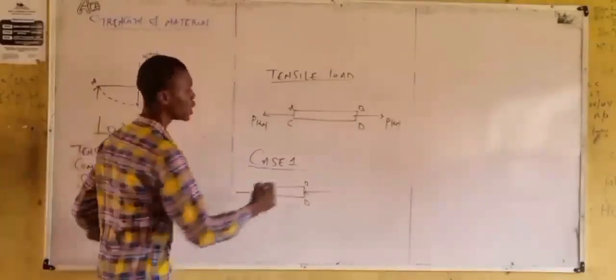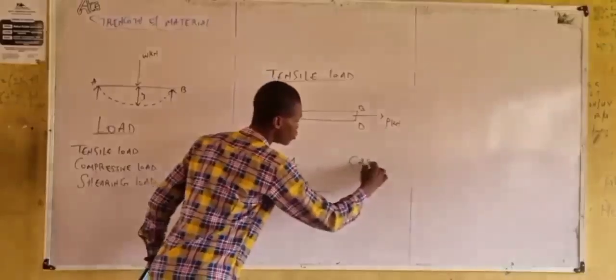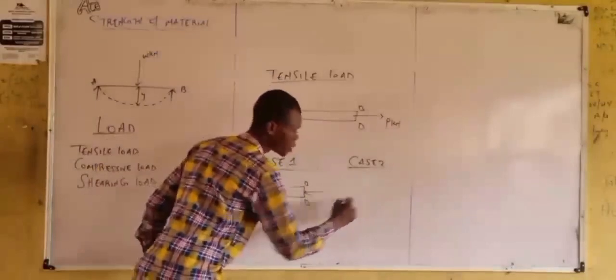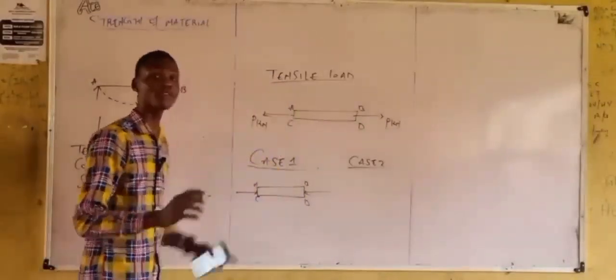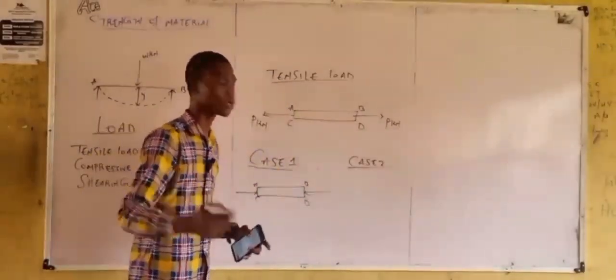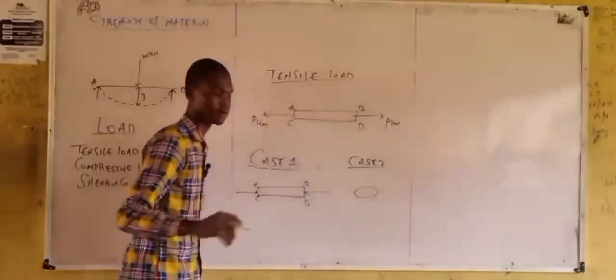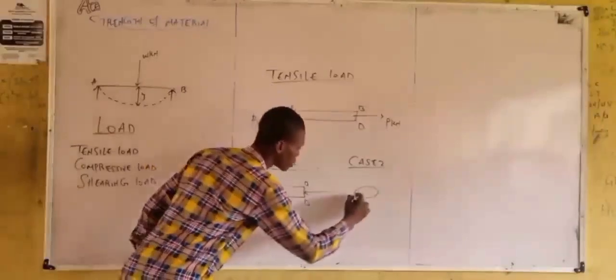What if we have, call it case 2, a different type of structural member? Let me use a column, or our cylinder that we are all familiar with.